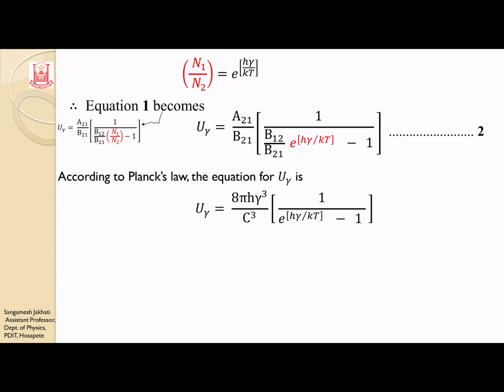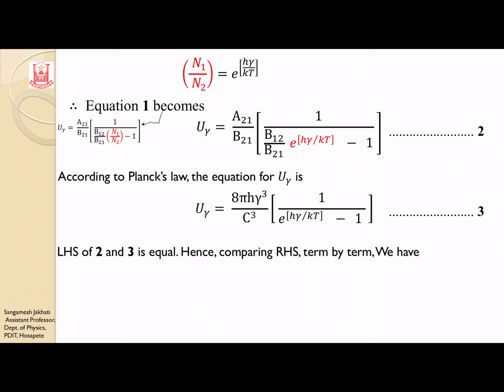So according to him, U nu, that is the energy density of black body radiation, is given by 8 pi h nu cube by c cube into 1 divided by e to the power h nu by kT minus 1. Let us call this equation 3.